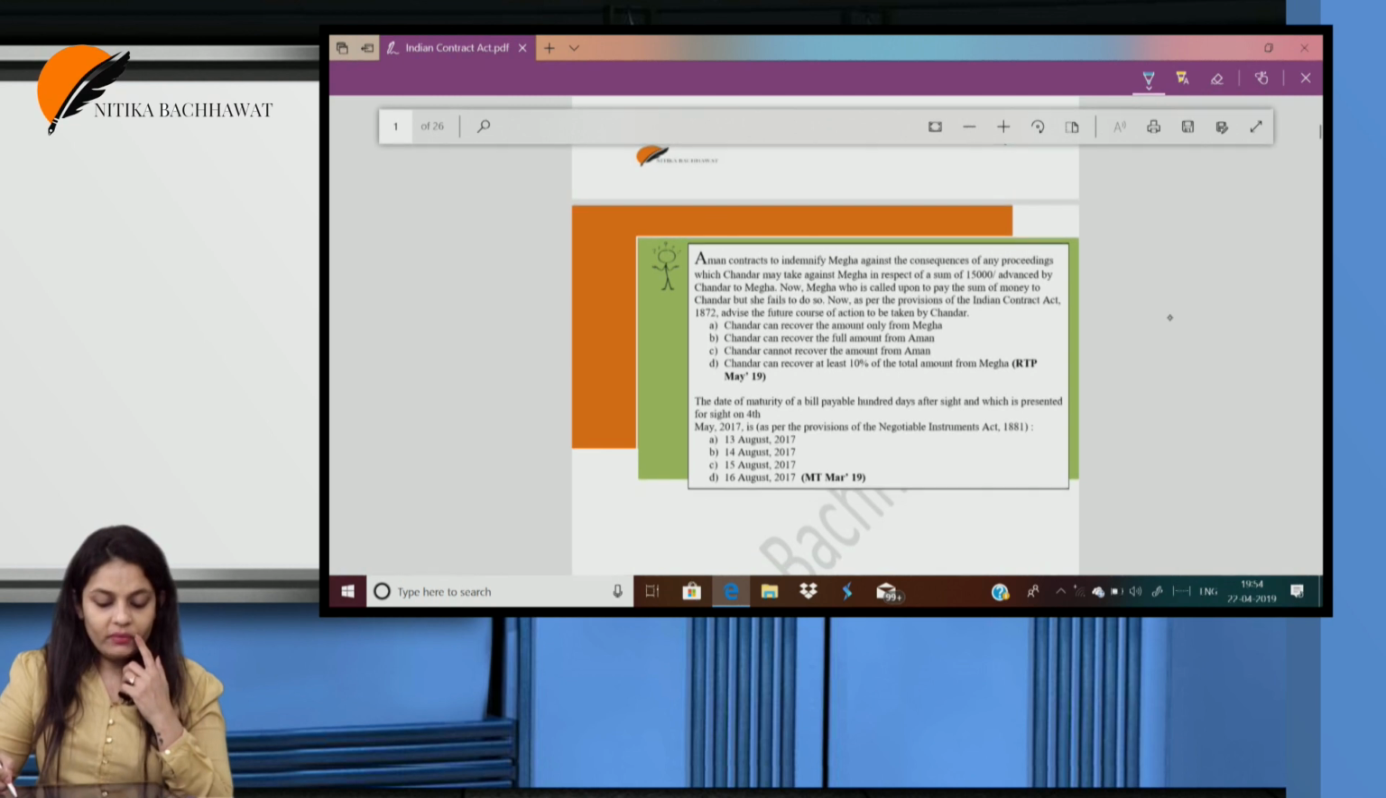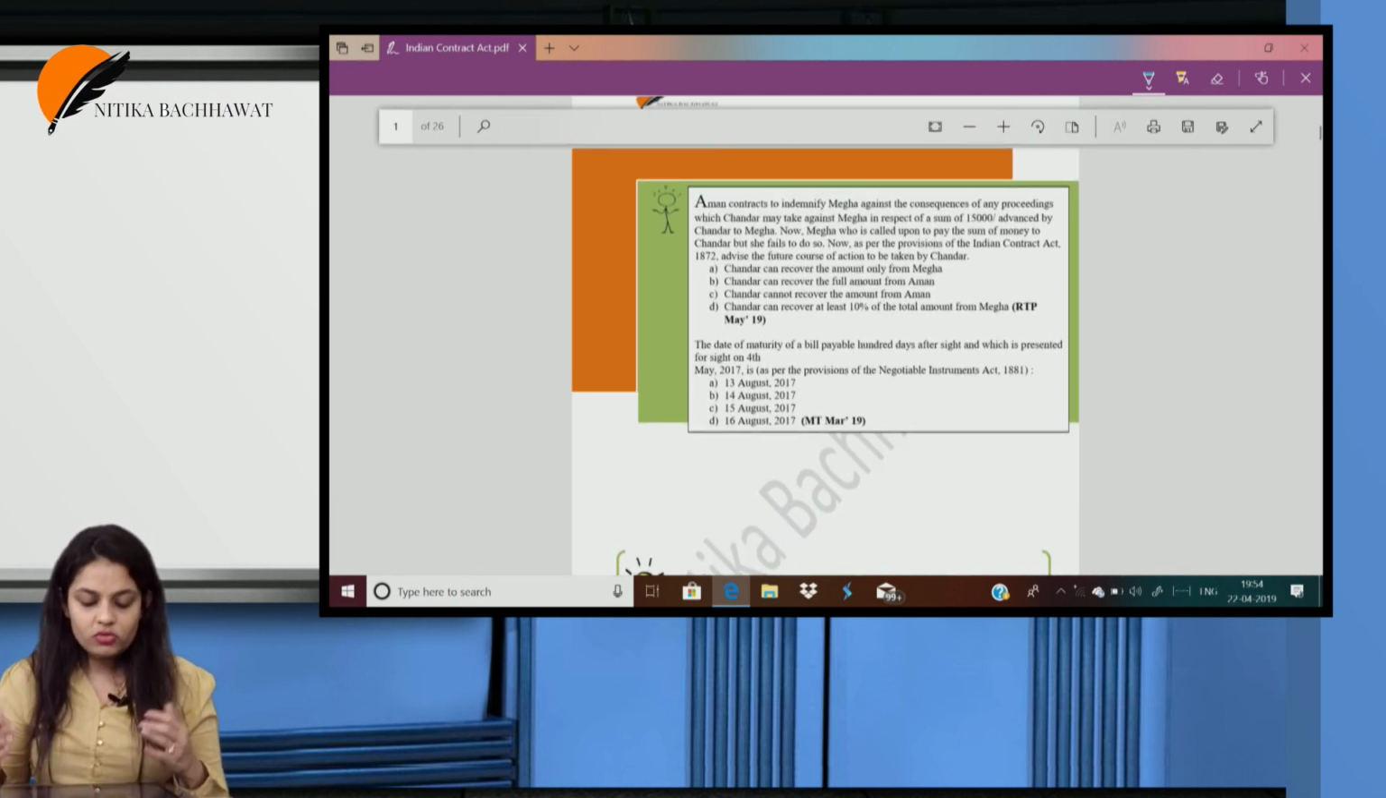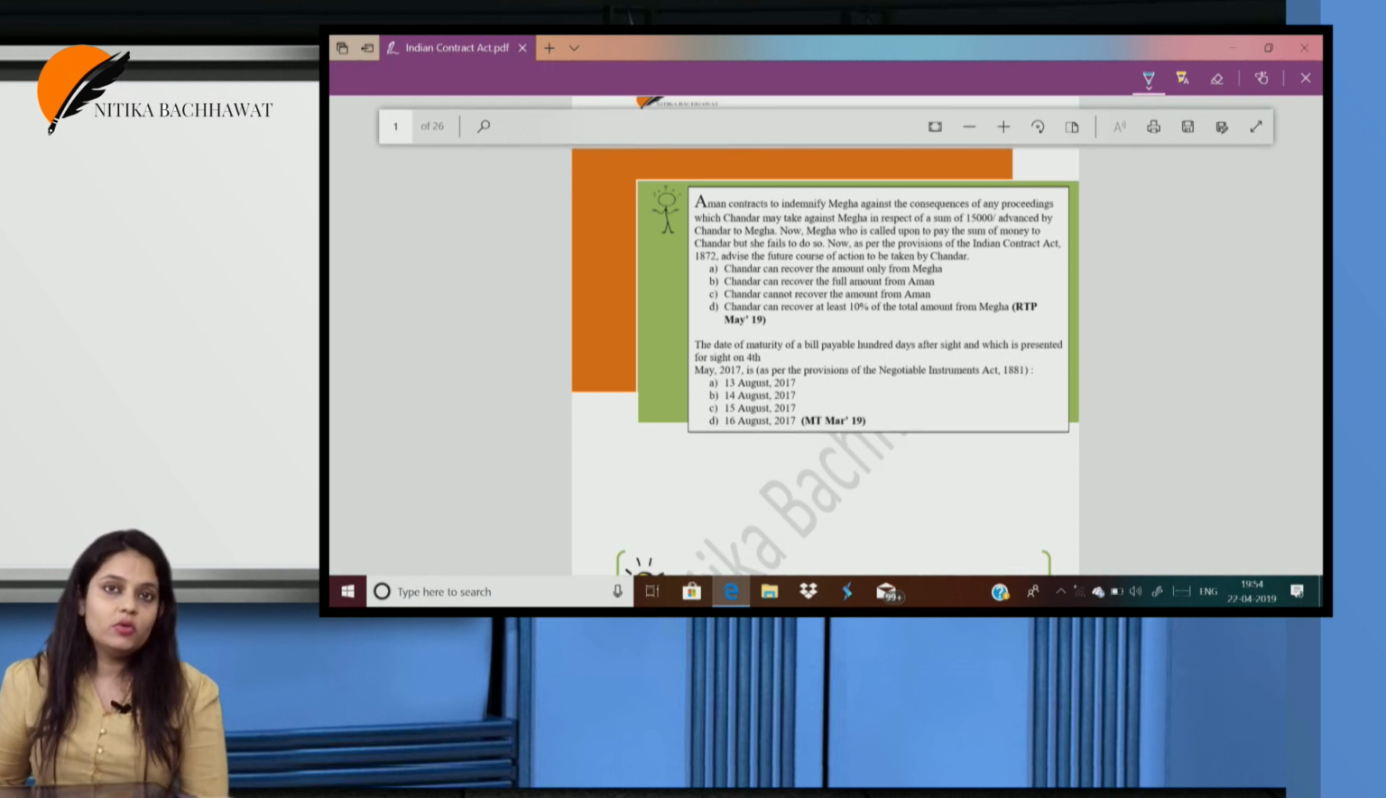You already know that we have MCQs now in our syllabus. We have MCQs, 30 marks MCQs. So there were a few MCQs given in the RTP and the mock test paper. So whatever was there for the Contract Act, let's look at it.